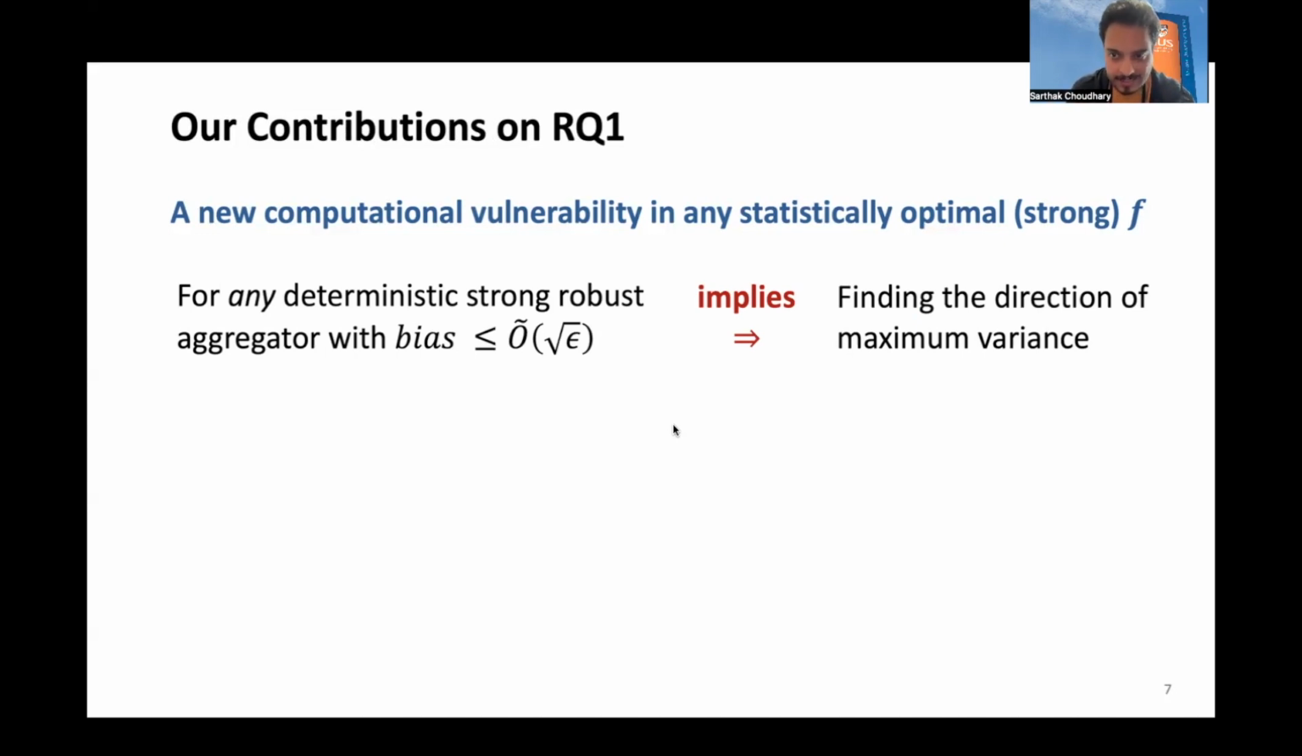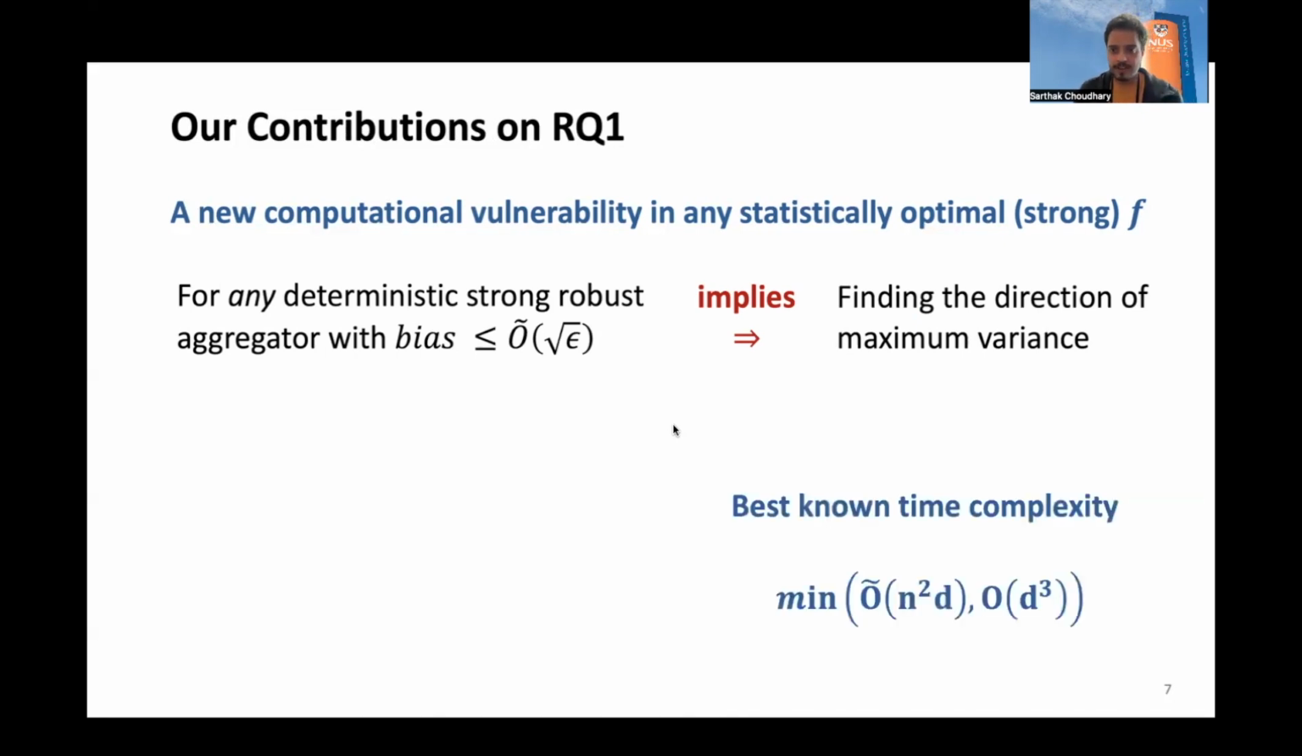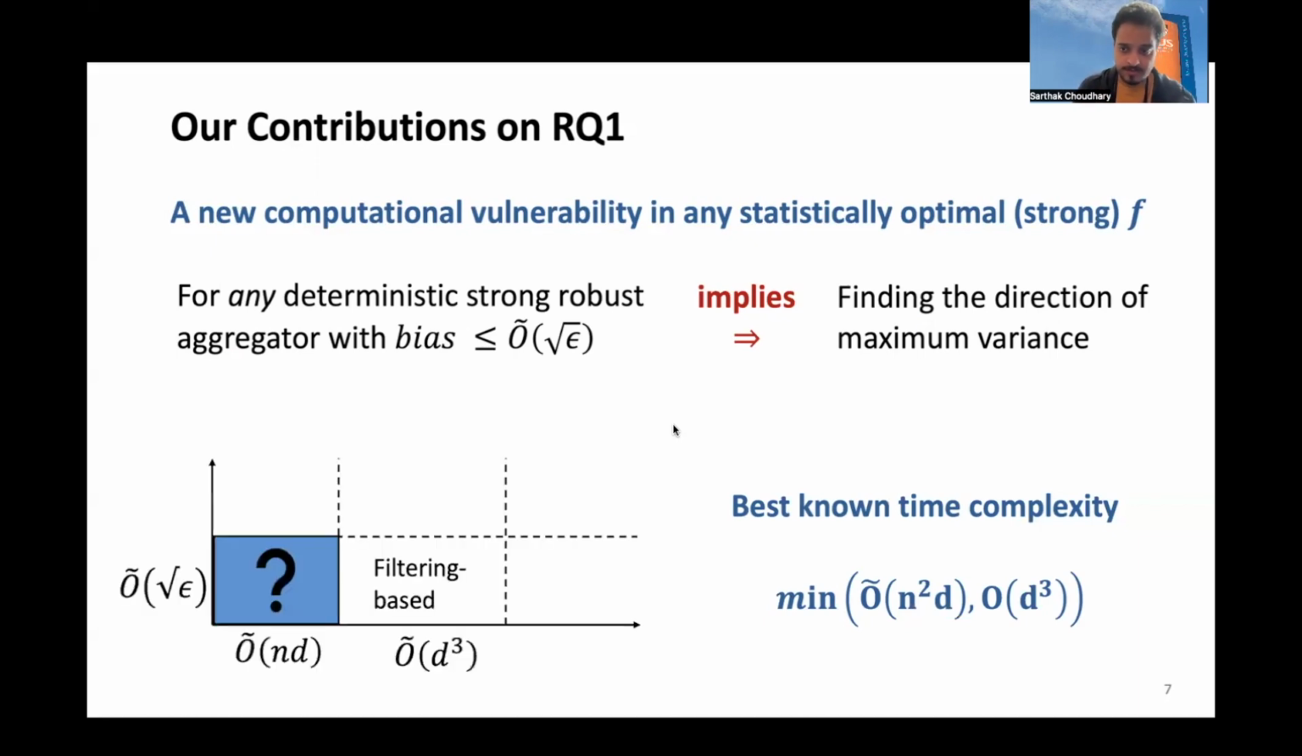What that means is we design hard instances where this thing happens. To the best of our knowledge, the best known algorithms that we know of to compute almost exact maximum variance direction have the following time complexity. Therefore, we believe that designing a strong, robust aggregator with linear time complexity in n d is not possible unless there's an advance in the problem of finding the direction of maximum variance.